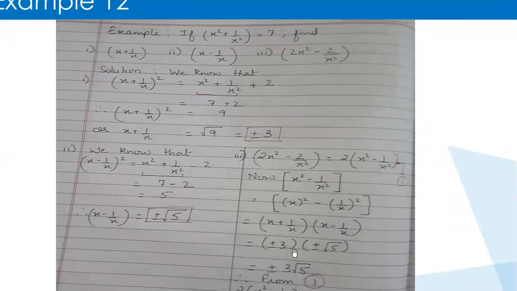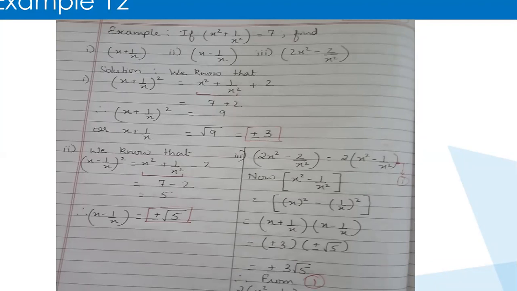So it will not be 15 or root 15, children. Please understand. This root will remain as it is, only it will be written like this. Take plus minus sign of both and write 3 root 5. We cannot multiply 3 and root 5 and get root 15. That is a wrong answer, and neither whole number 15.